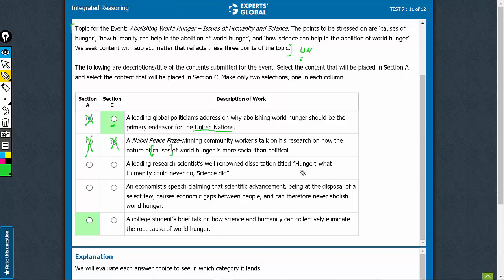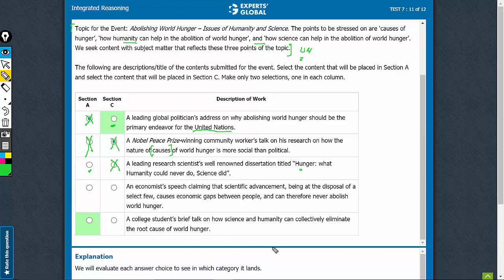Now this has hunger, what humanity could never do, science did. This is definitely relevant, so this cannot be a good choice for section C. I'm holding it for section A. This has its issues in that it doesn't talk about the cause part, and it makes it more of a humanity versus science argument rather than humanity and science argument. See, the topic is how humanity can help and how science can help. It's not humanity versus science. This makes it more humanity versus science argument. So there should be a better choice, but I can't just eliminate it. This is a fine choice to at least stay for now.